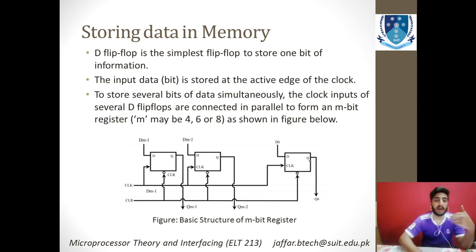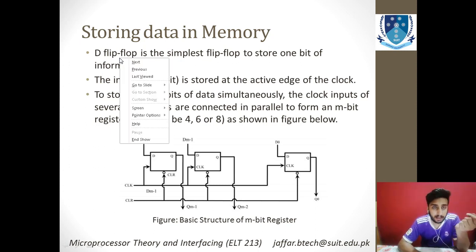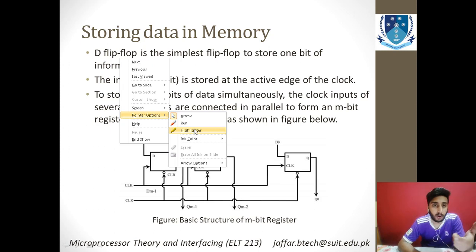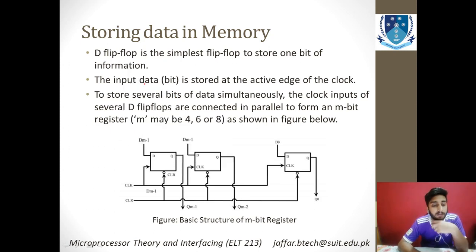Now how is this data actually stored in the microprocessor? I hope you have learned about flip-flops previously, but don't worry, we will revise that in this class as well. Basically, a flip-flop is a simple device that stores a single bit in the form of either 1 or 0, that is, high or low. And a D flip-flop is the simplest flip-flop that stores that information in the form of a bit. You can see the diagram over here.